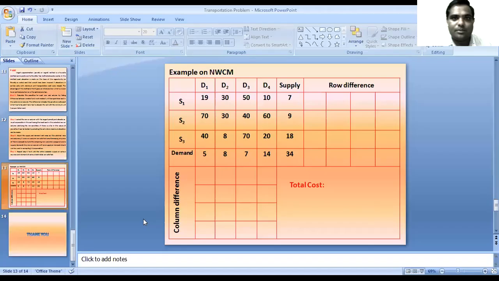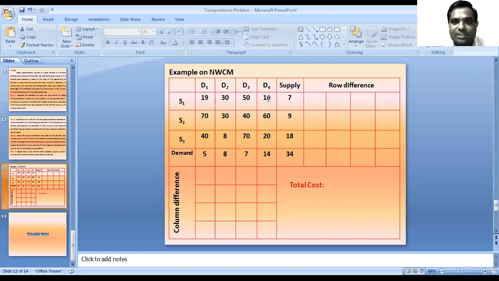This is the example from the northwest corner method, the same example. First we have to calculate the row difference and the column difference. Row difference means the difference between the smallest unit and the next smallest unit.